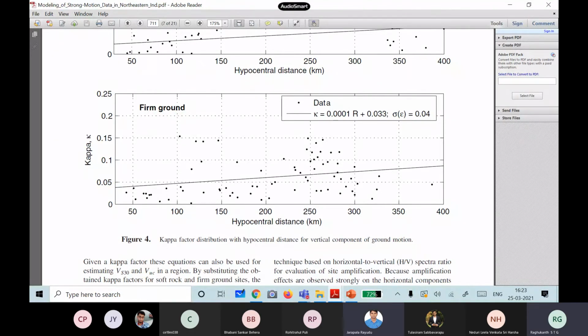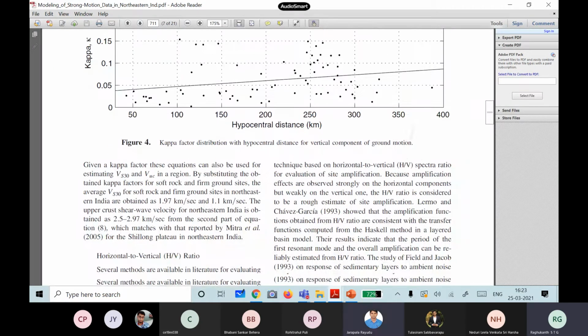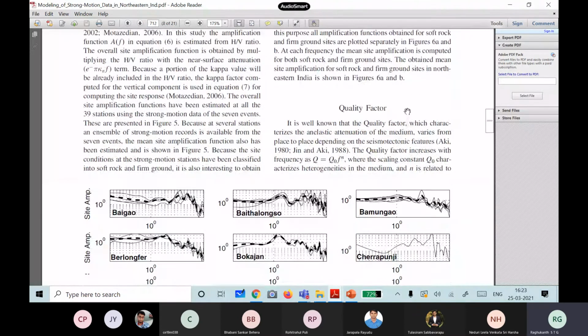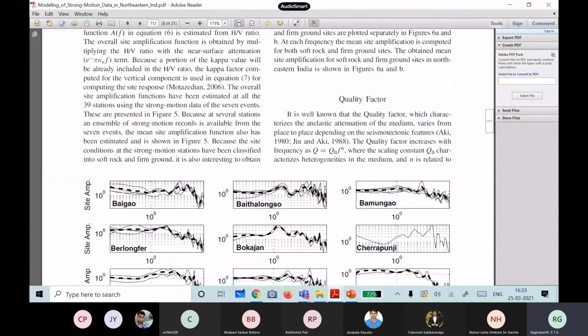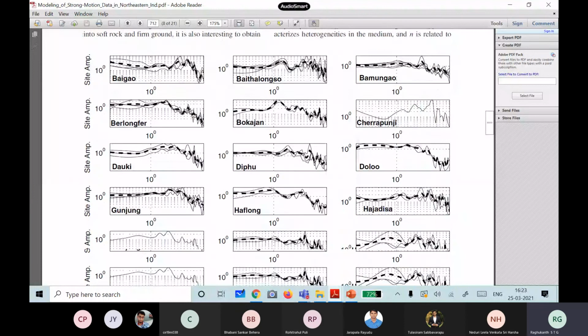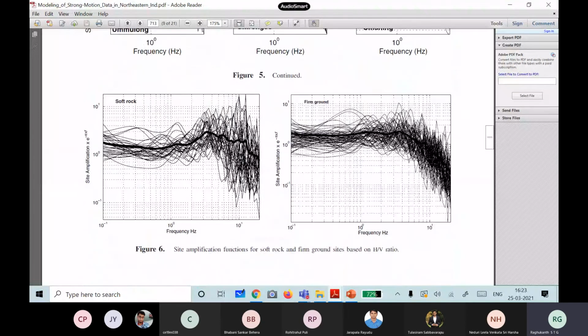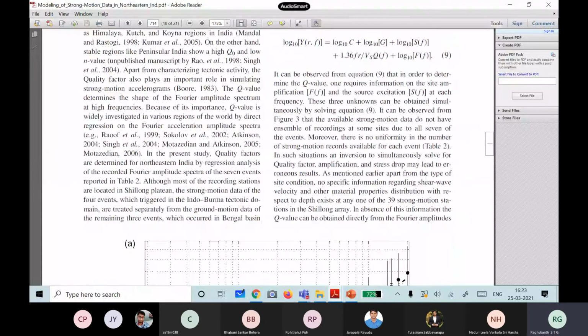It increases. There is a lot of scatter, which means it is not only soil and ground, but it also increases because of the distance. So then the amplification has been estimated. Then the quality factor, which is the most important thing. So this we have estimated for Northeast India. Everybody is using these numbers now. So we have calibrated this model nicely.